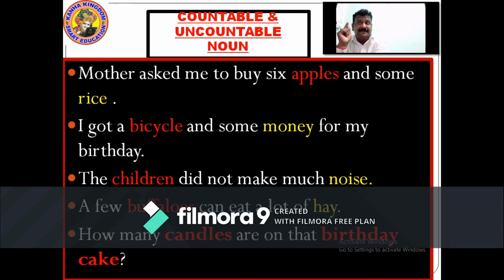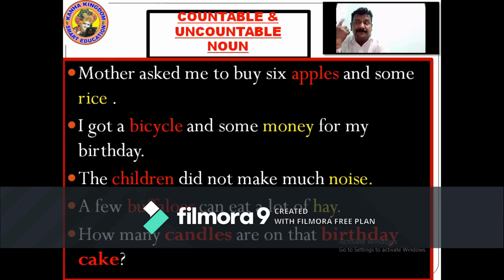I got a bicycle and some money for my birthday. Bicycle is countable and money is uncountable. The children did not make much noise. The children is countable. Noise is of a different volume, the sounds, it cannot be countable.